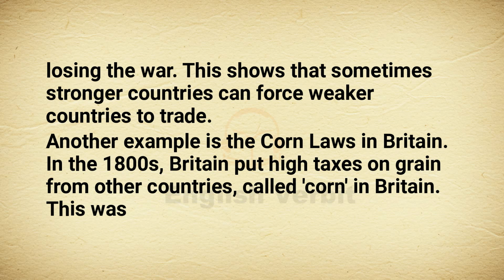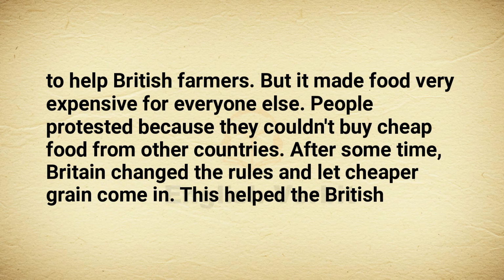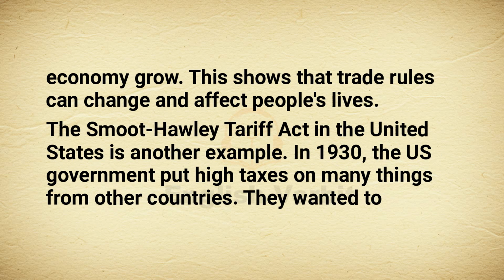Another example is the Corn Laws in Britain. In the 1800s, Britain put high taxes on grain from other countries, called corn in Britain. This was to help British farmers, but it made food very expensive for everyone else. People protested because they couldn't buy cheap food from other countries. After some time, Britain changed the rules and let cheaper grain come in. This helped the British economy grow. This shows that trade rules can change and affect people's lives.